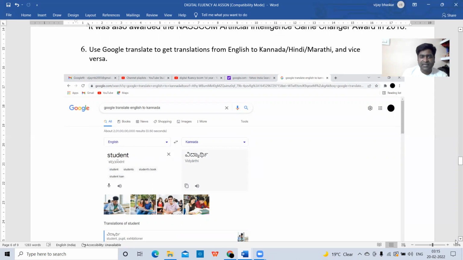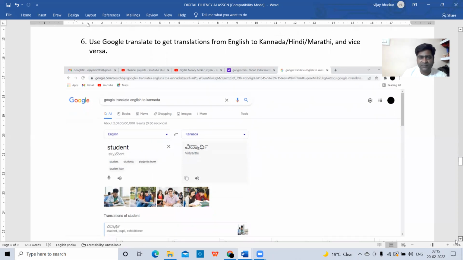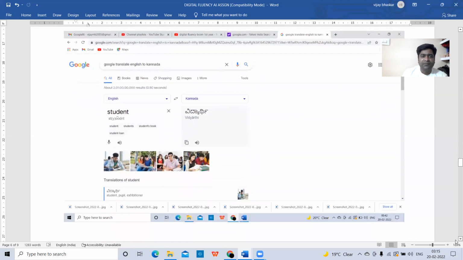Use Google Translate to get translations from English to Kannada, Hindi, Marathi, and vice versa. Here, I opened the Google search. In the Google search, you just type Google Translate English to Kannada. When you type it, this screen will automatically come. In this screen, English and Kannada will be there.